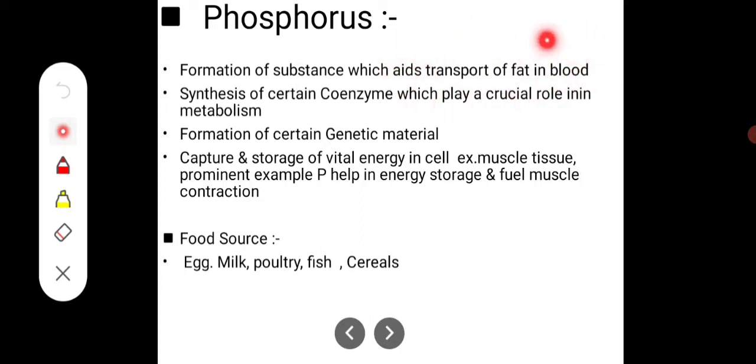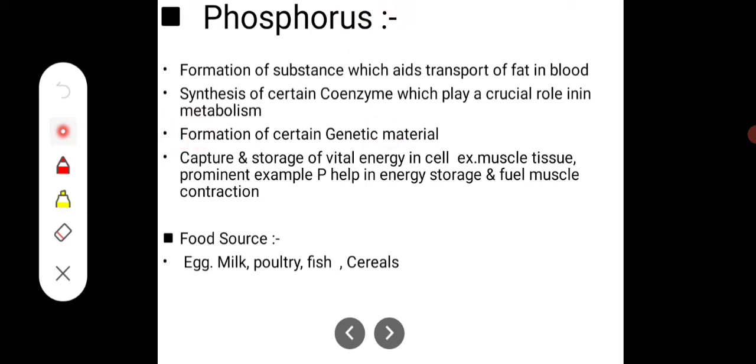So calcium phosphate helps in the formation of a substance, and what does that substance do? The transport of fat in the blood. For that, phosphate is required. Then the synthesis of certain coenzymes which play a crucial role in metabolism. For the synthesis of coenzymes, phosphate is required.